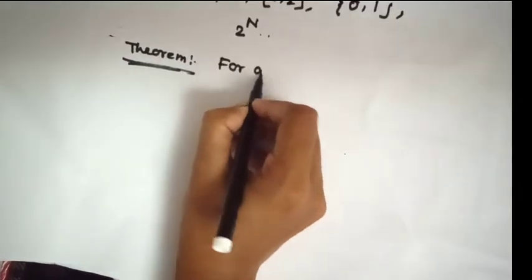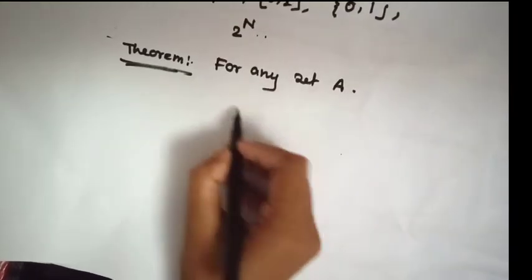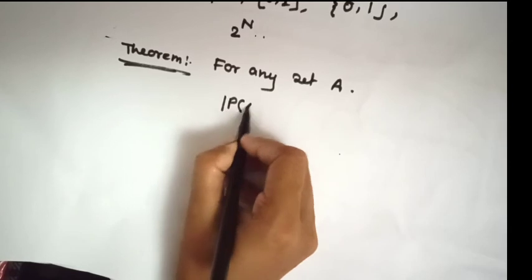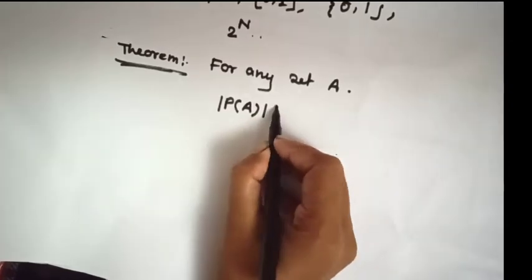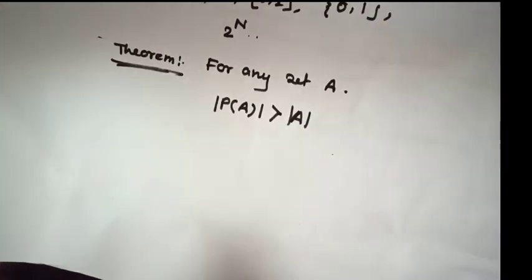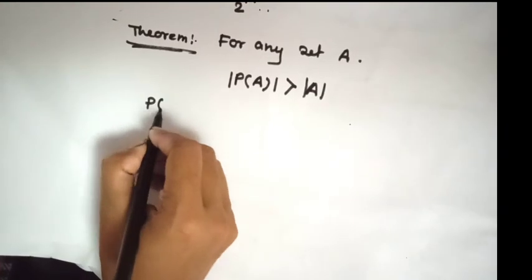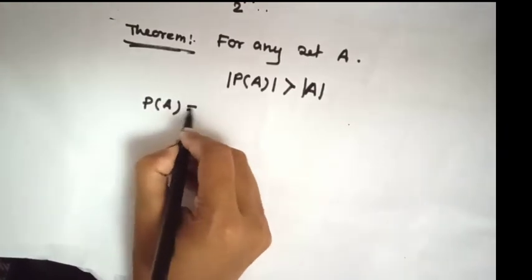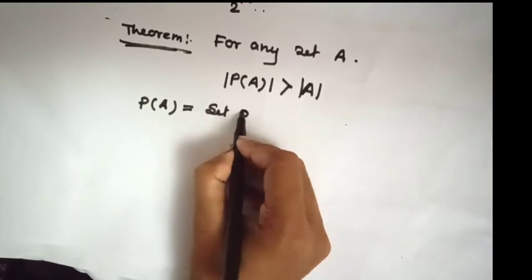Theorem: For any set A, the cardinality of the power set of A is always strictly greater than the cardinality of A. Okay? What is the power set of A? Power set of A equals the set of all subsets of A.